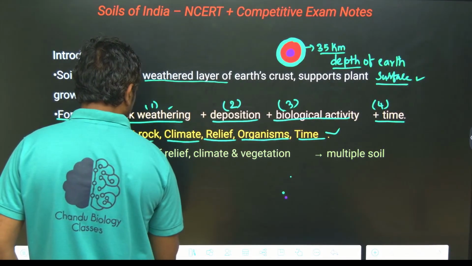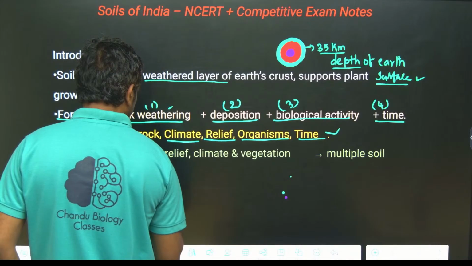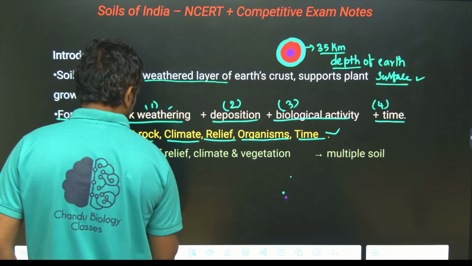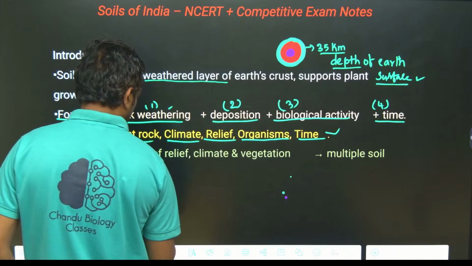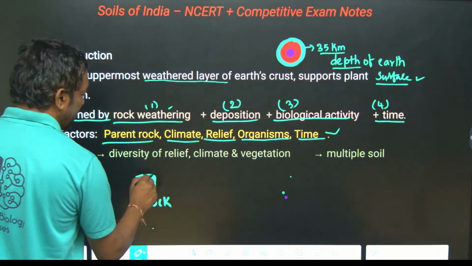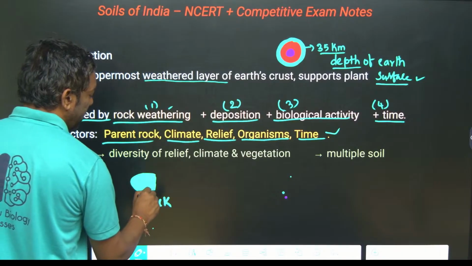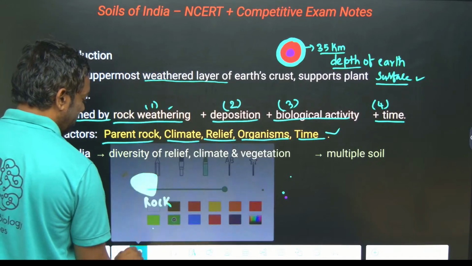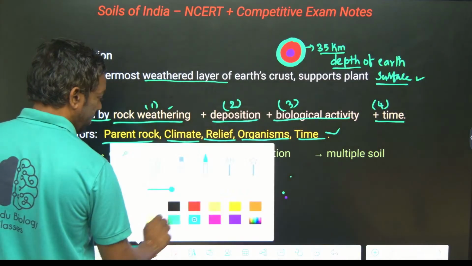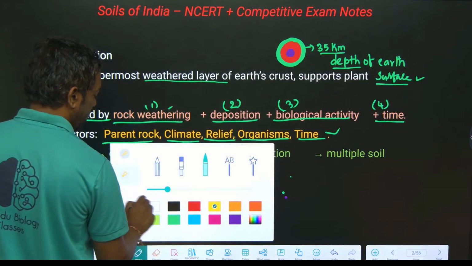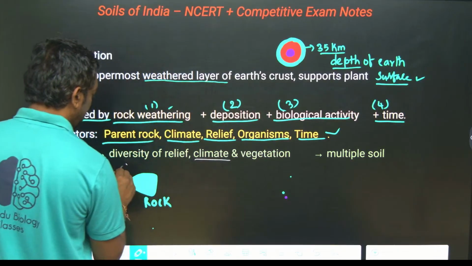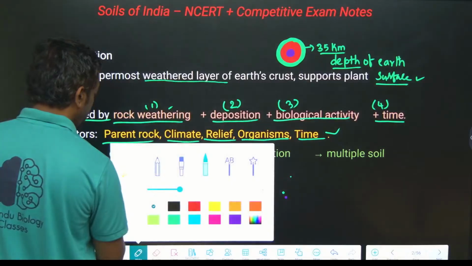Assume it is a rock. Of course, climate also decides the soil. This is the parent rock, and if there is any rain, rain means climate can affect it.